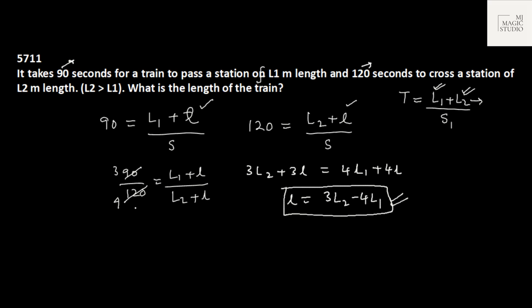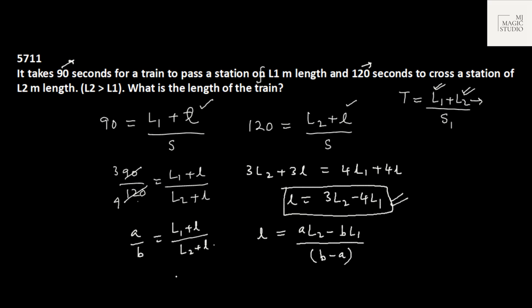Whatever be the seconds, find the ratios. 90 by 120, or if this is A, this is B, this will be A by B, equals L1 plus L upon L2 plus L. Then length L would be, cross multiplying, A L2 minus B L1, and here it would be 4 minus 3, that is B minus A. Yes? So accordingly, you find the answer.